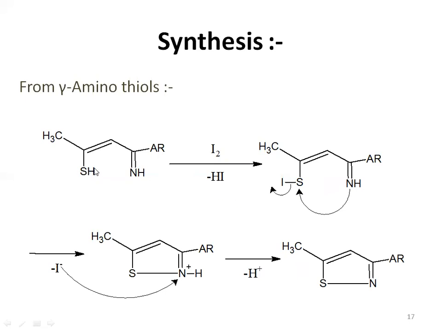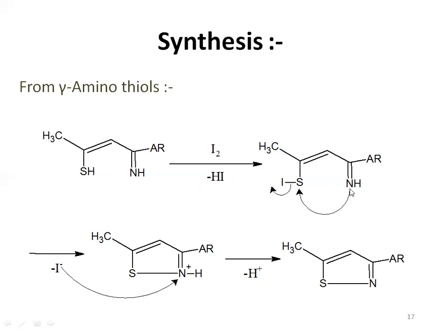Here we can see that one hydrogen and the second iodine leave. These are the leaving groups of our reaction. So that I2 molecule will attack this sulfur: one iodine will attack the sulfur and one iodine will leave with the hydrogen atom as HI. HI will be our byproduct here.